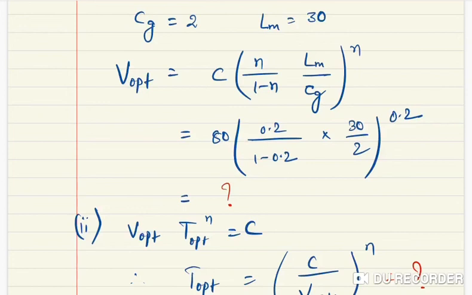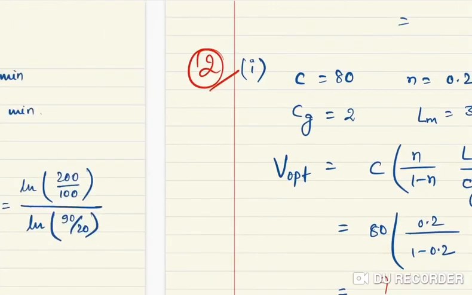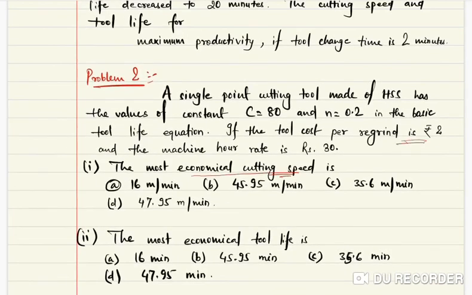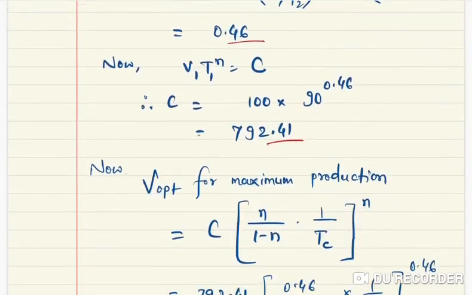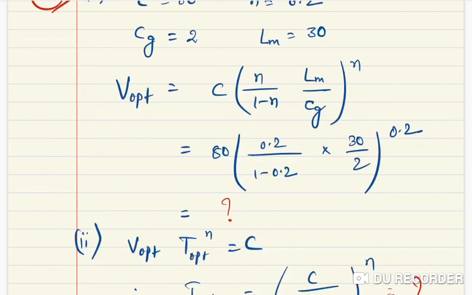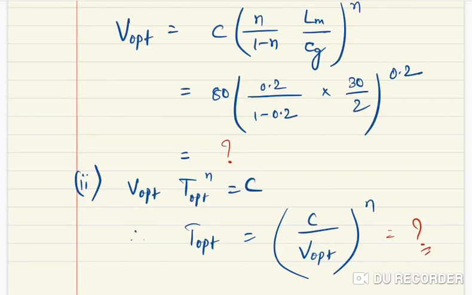So C and n are given already, there is no problem. Cg has been given, that is the cost of grinding, and machine hour rate is 30 rupees. So just put it here and find out the V optimum, and with the same method find out the T optimum. So there is no problem.